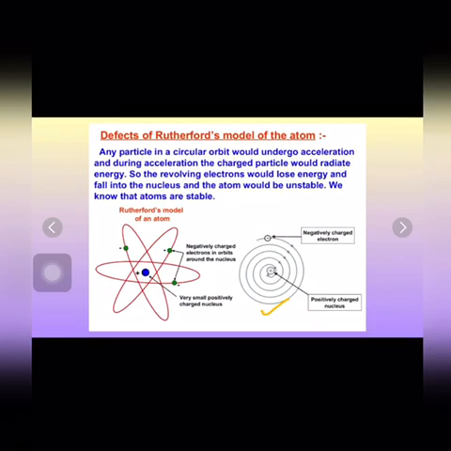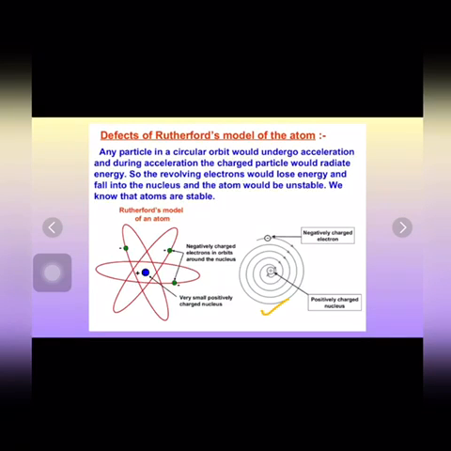So I hope the Rutherford model is clear to you all. It is a very important model and it is basically divided into four portions. First are the observations, what he observed through his experiment. Second is the conclusion, what he concluded from those observations. Third is his model, the nuclear model which he gave, and fourth the limitations of the Rutherford model. So it's a very important model. I hope it is now clear to you all.